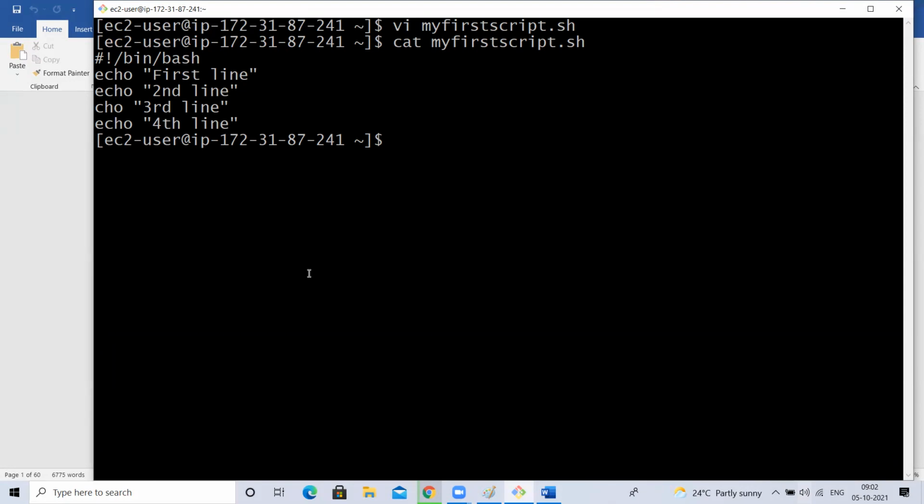Now, when you are executing a script, what is the default shell? Whenever you execute a Linux command, a shell script is also a group of Linux commands, right? What is the default shell that will be used? Bash shell.